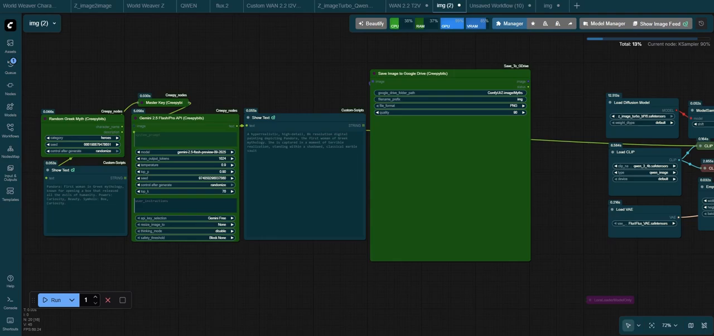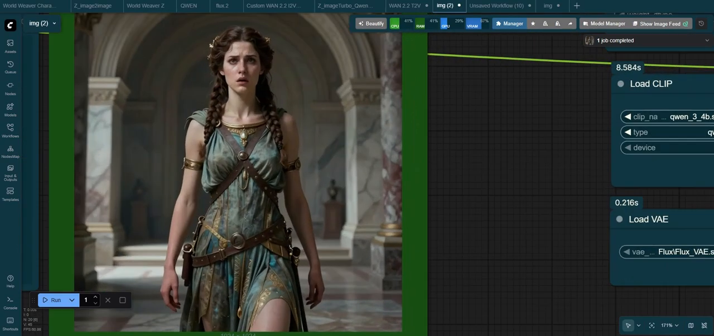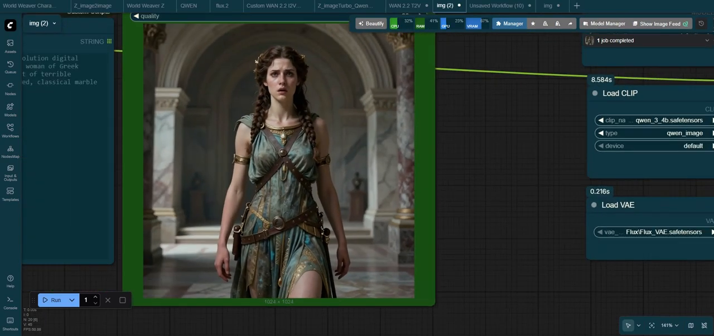Now let's see how our Pandora turns out. I want to also point out that these nodes are mostly meant for inspiration, and the image might not always turn out 100% accurate. Yeah, sure, that could be Pandora for all I know. I'm happy with the image at least.